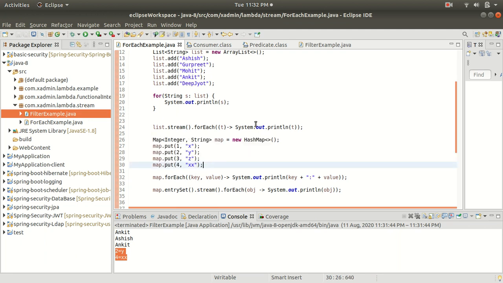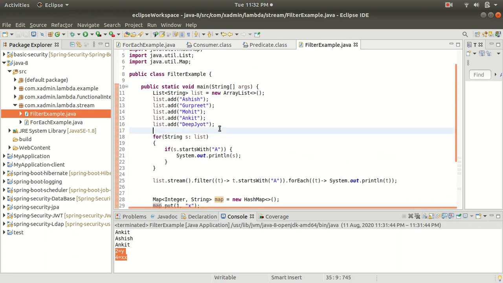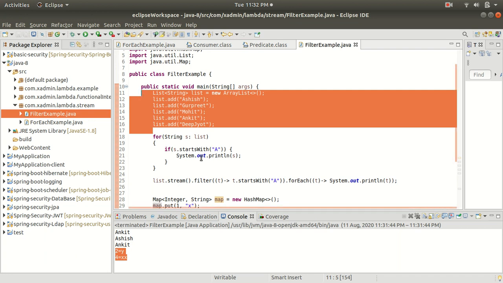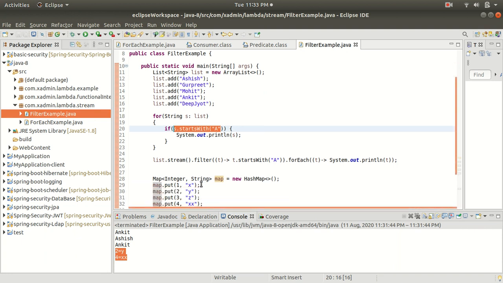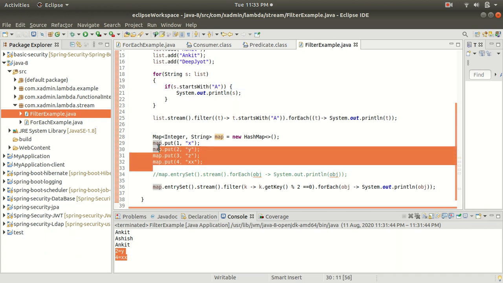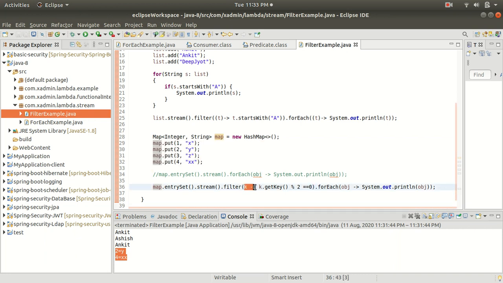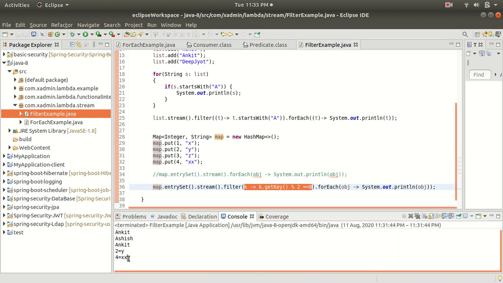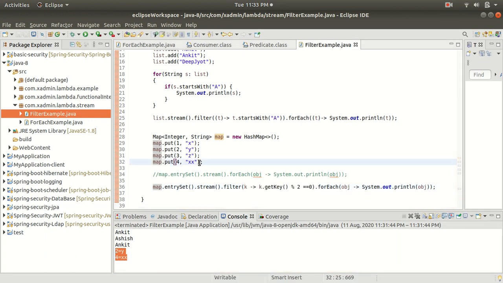I have also shown you by example how to use the filter method to iterate the list as per a condition. Here you can see that I am showing the objects starting with the letter A. Then I also showed you how to iterate the map with a condition: if the key is an even number, then only it will print, otherwise it will ignore. So we are getting this output. I hope you understand this lecture of the stream API, the forEach method and the filter method.